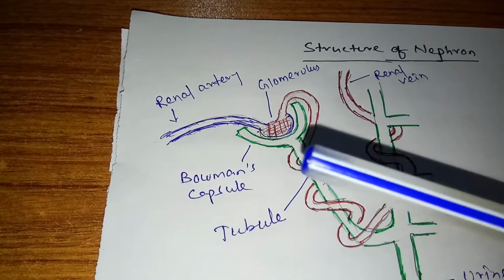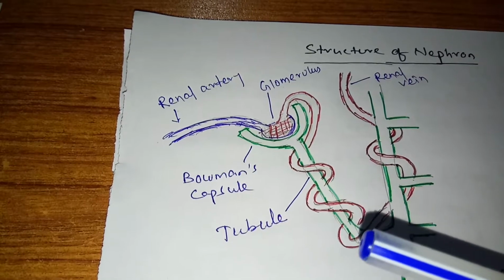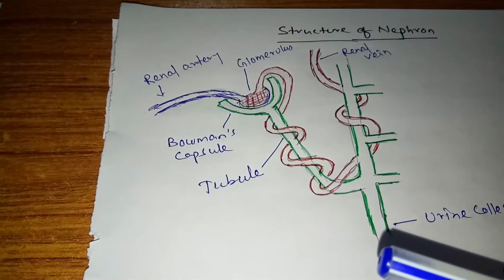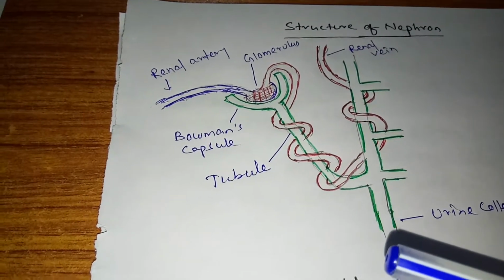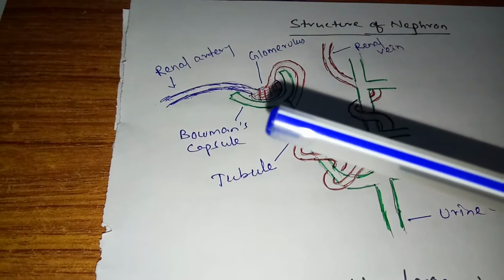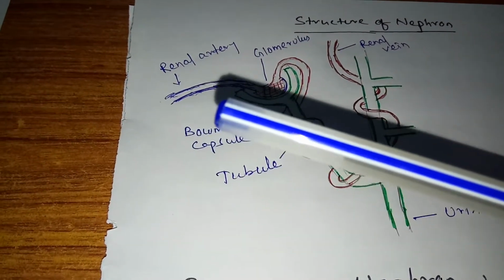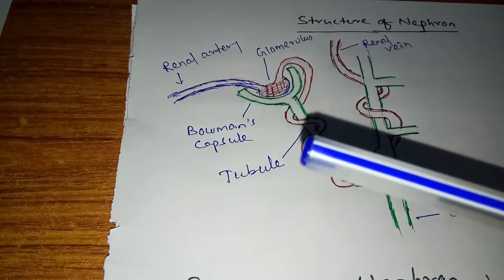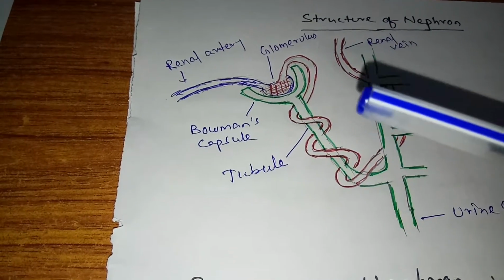Now this glomerular filtrate, after reabsorption, will enter the urine collecting duct which is connected to the ureters. In this way, the blood carried by the renal artery is filtered by Bowman's capsule and the pure but deoxygenated blood passes through the renal vein.